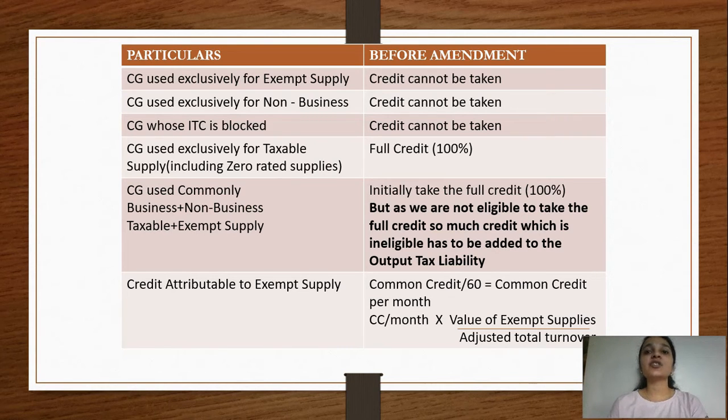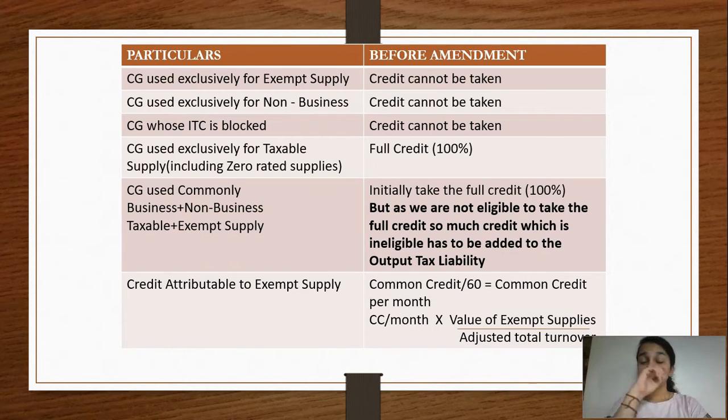Please understand, there is no further addition in the output tax liability. There's only an amount which is reversed. There's only a reversal which is happening. It is not an actual addition, but because the rule uses the words added to the output tax liability, you also have to use the words output tax liability, because you cannot change the language of law. So please understand, adding to the output tax liability is not literally adding it to the output tax liability. It is nothing but reducing the amount from the electronic credit ledger, or reversal of that particular ineligible credit from the electronic credit ledger.